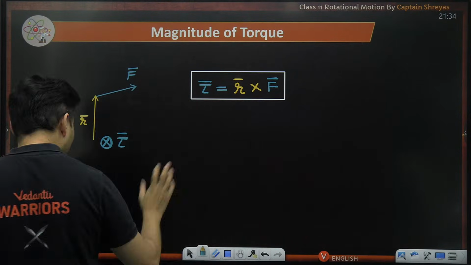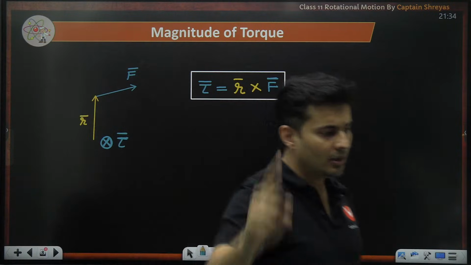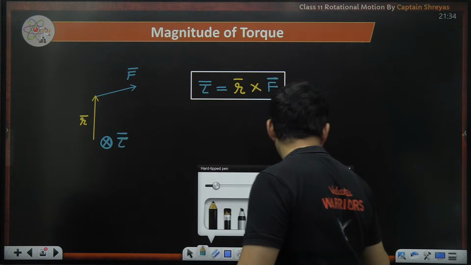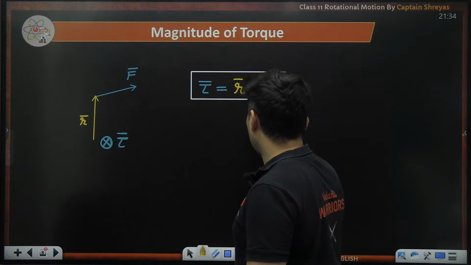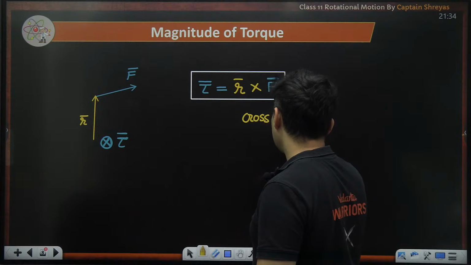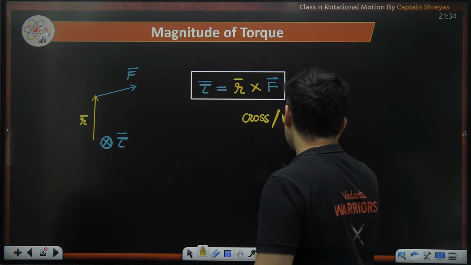So R cross F and direction given by the right hand rule, of cross product. So this is nothing but your cross product or vector product. Cross or basically vector product.